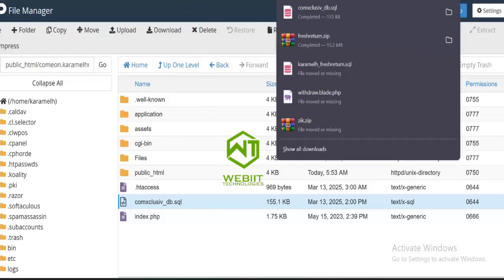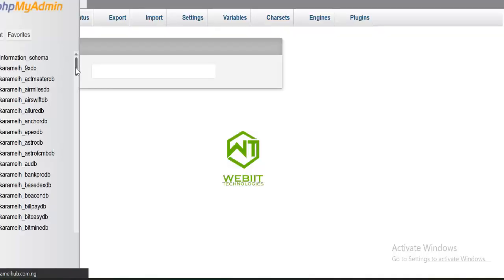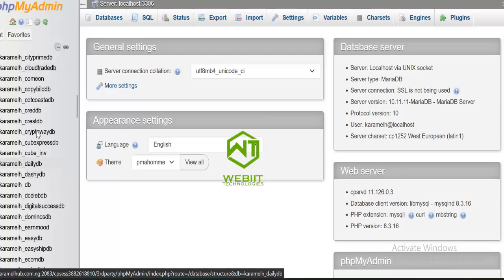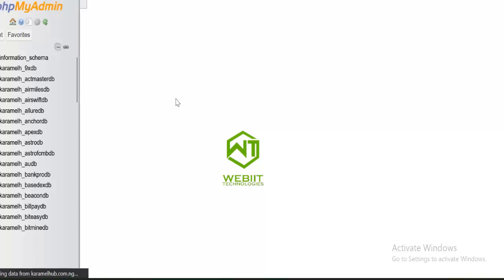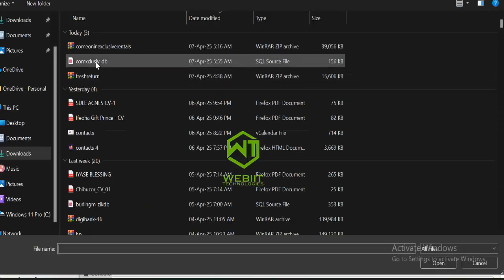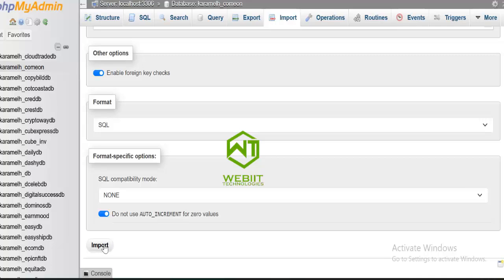Then I'll go to phpMyAdmin and scroll down to my database. Yours might not be like this, but I have a lot of databases here. I'll just select the database which I created. Then I'll click on import, select the file, scroll down and click on import.